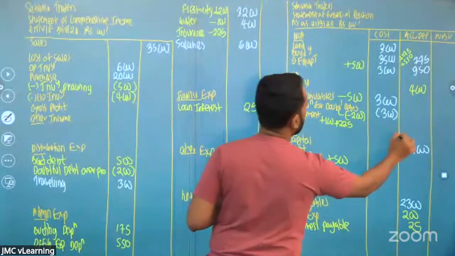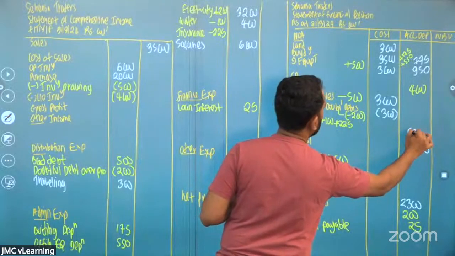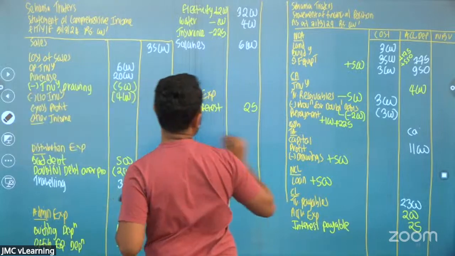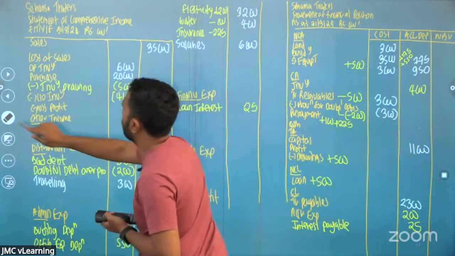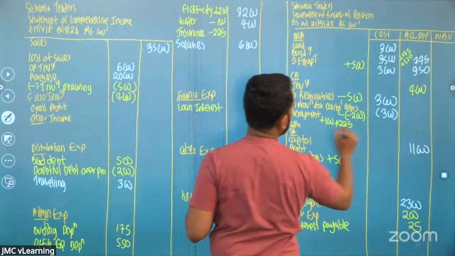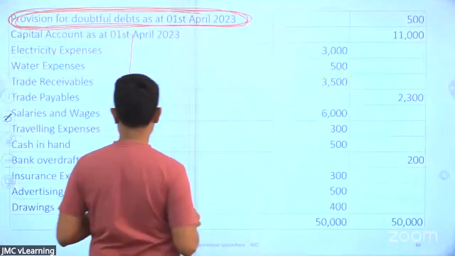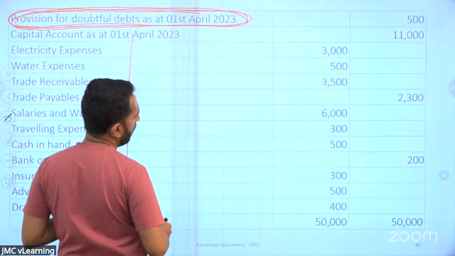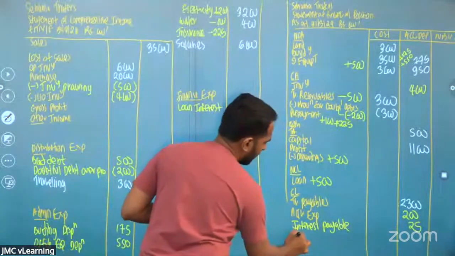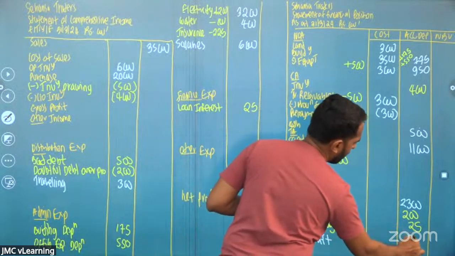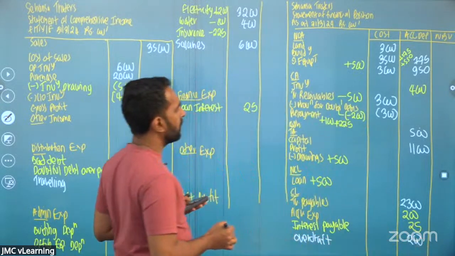Bank overdraft 200. So that's a current liability.